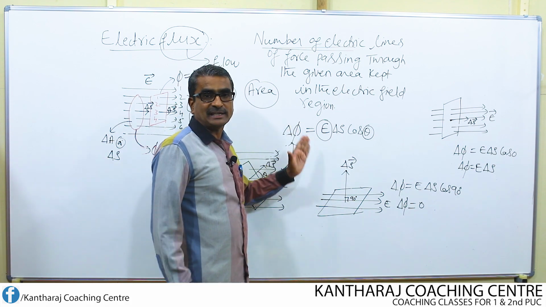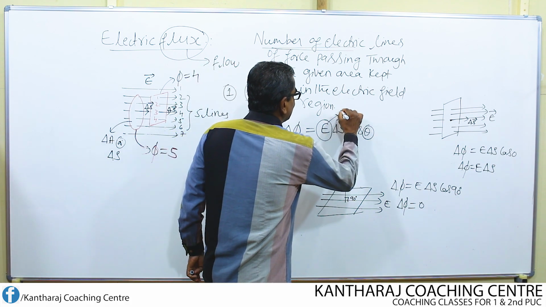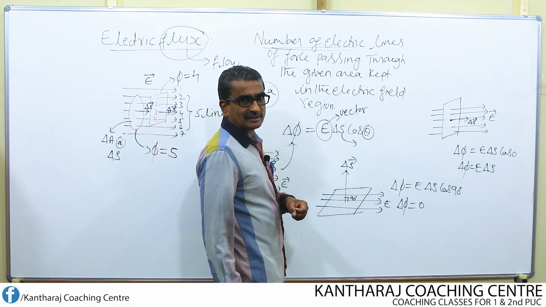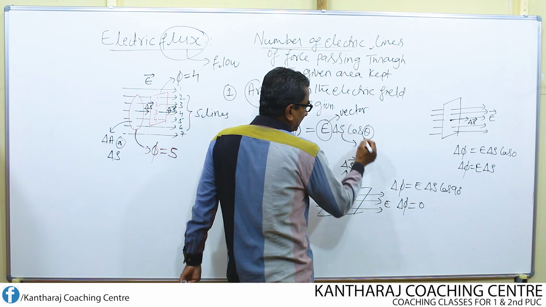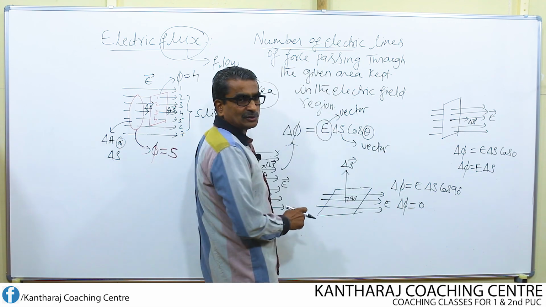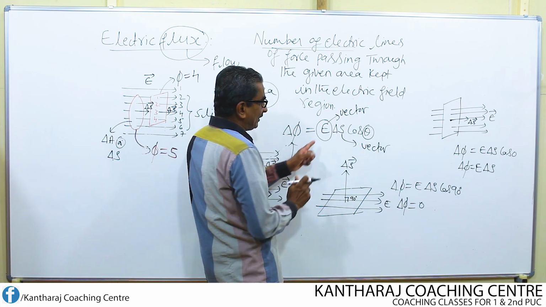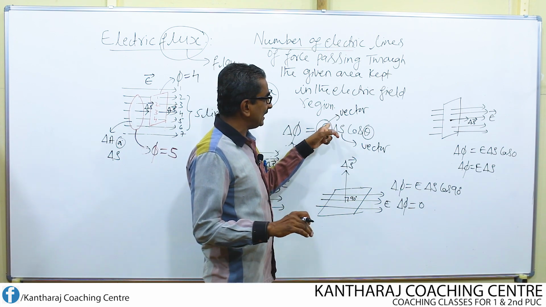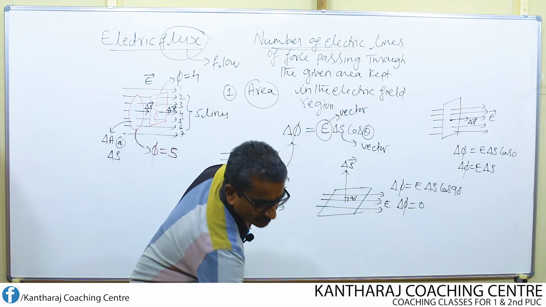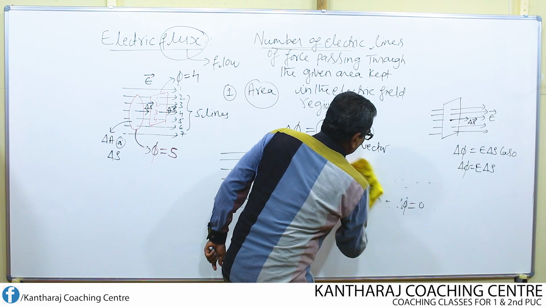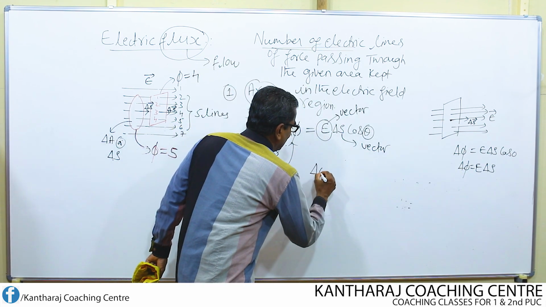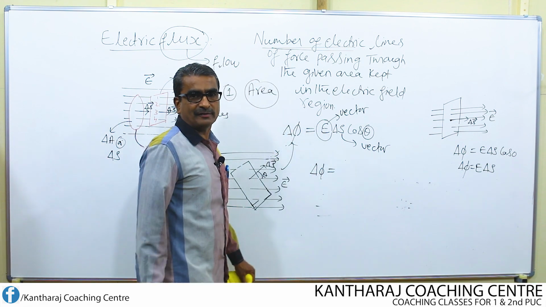Flux is a scalar quantity. Remember, electric field is a vector. Area vector, this is the magnitude of area vector. So, this can also be considered as a vector quantity. If I consider these two as vector quantities, here I have written only the magnitude of electric field as E, and the magnitude of area vector as delta S. How can I write this in the form of vector?